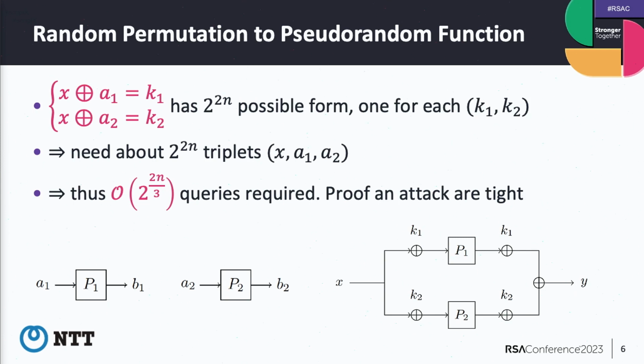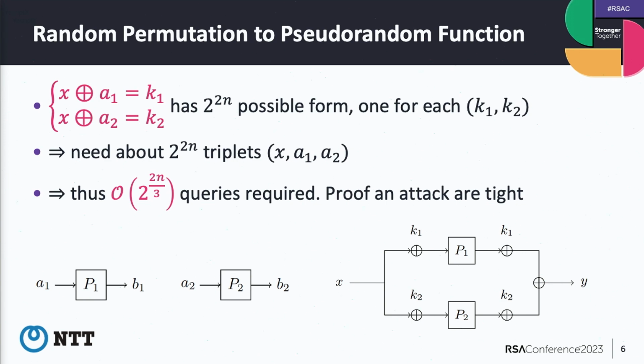So now we query the construction many times, and we can also query P1 and P2 many times. In total, we make 2^(2n/3) queries to P1, P2, and the construction.